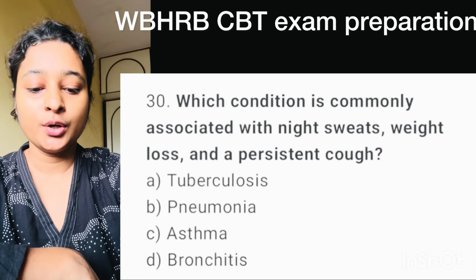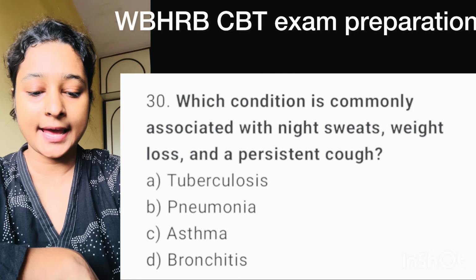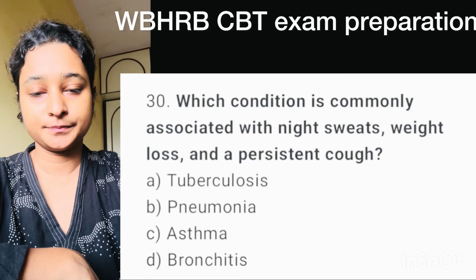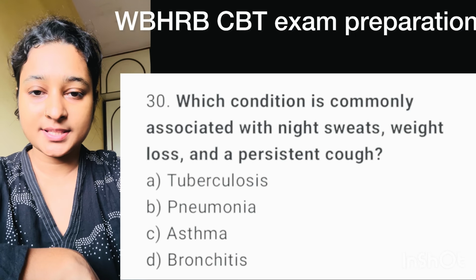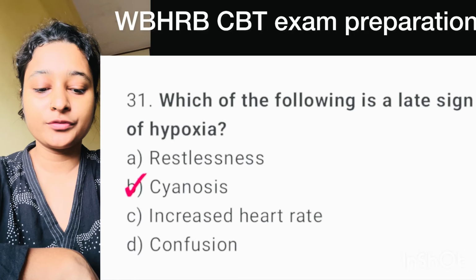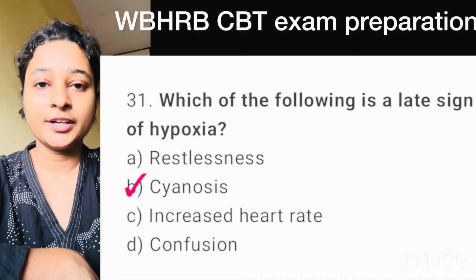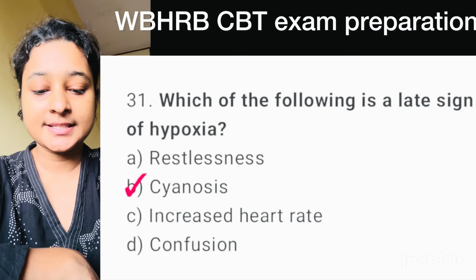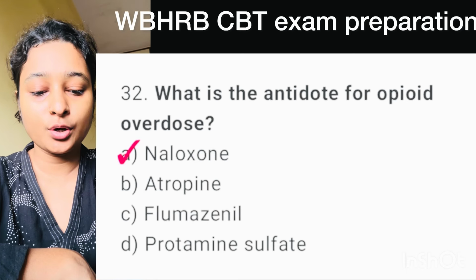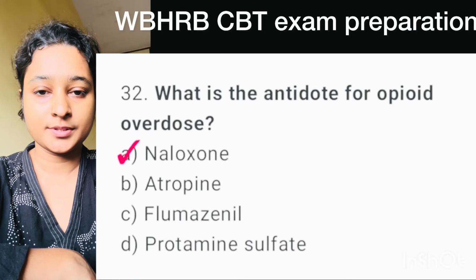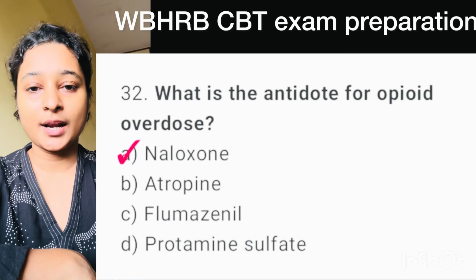Question number 30. Which condition is commonly associated with night sweats, weight loss and persistent cough? Here, correct option is option A, tuberculosis. Question number 31. Which of the following is a late sign of hypoxia? Here, correct option is option B, cyanosis. Question number 32. What is the antidote for opioid overdose? Here, correct option is option A, naloxone.